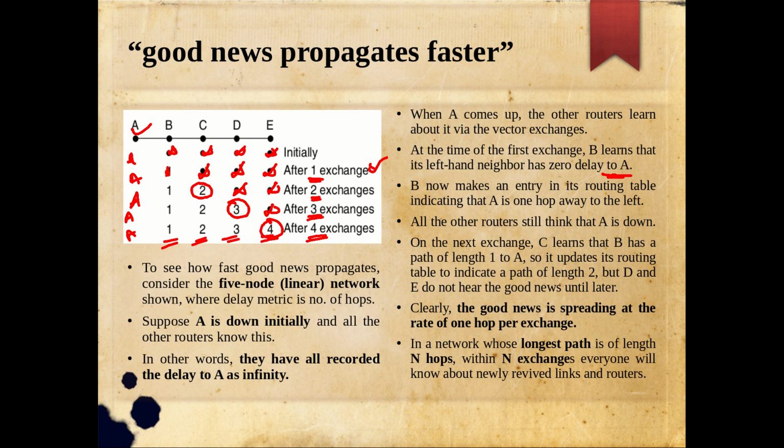So in a network whose longest path is of length n hops, just like in this example, you can see that the longest path is between A and E. So 1, 2, 3, 4, right? So 4 hops were there for the longest path, and 4 exchanges are needed accordingly. If the longest path is of length n hops, then within n exchanges everybody will know about the newly revived links and routers, I mean that update. So that is about how fast the good information is propagated in distance vector routing.